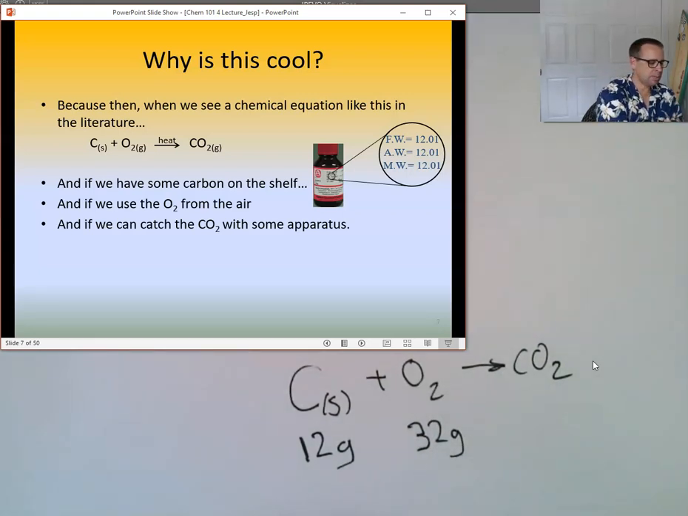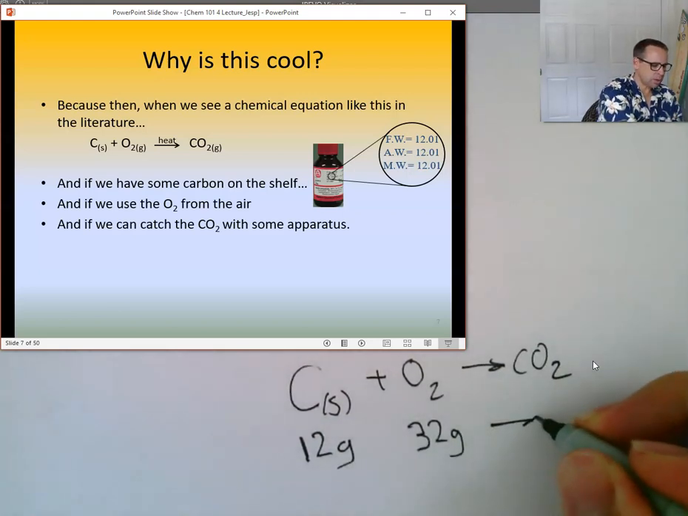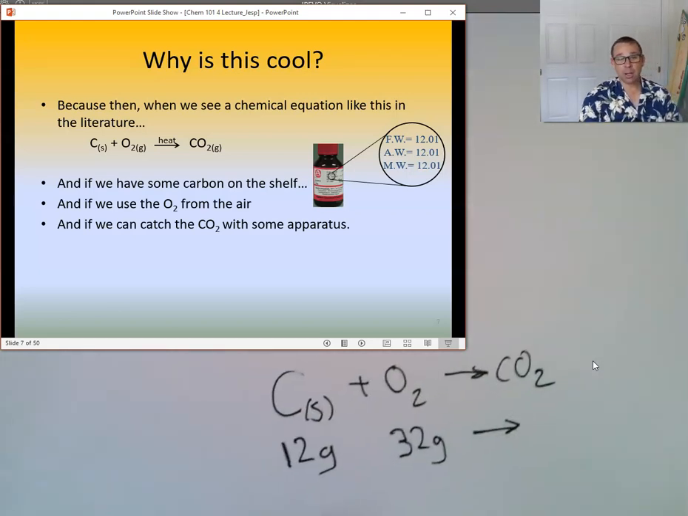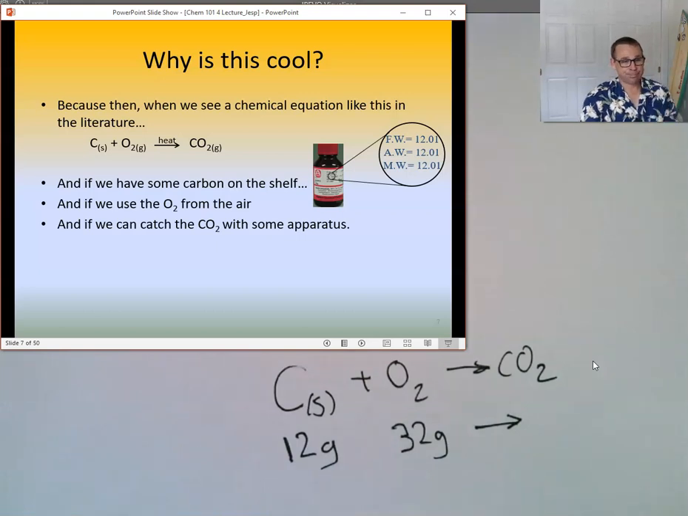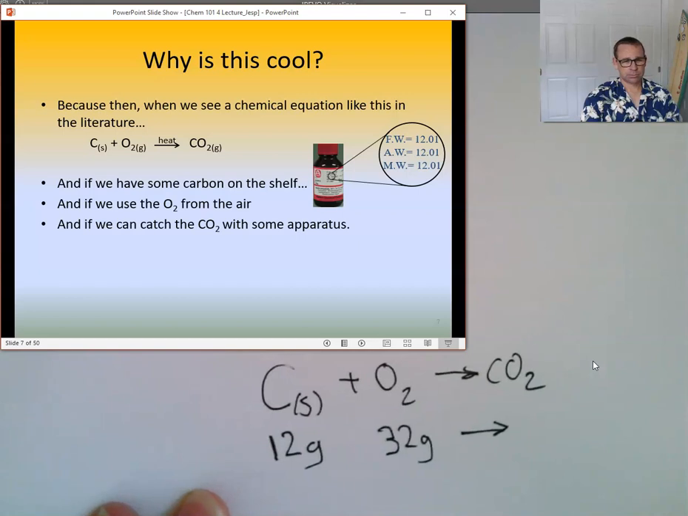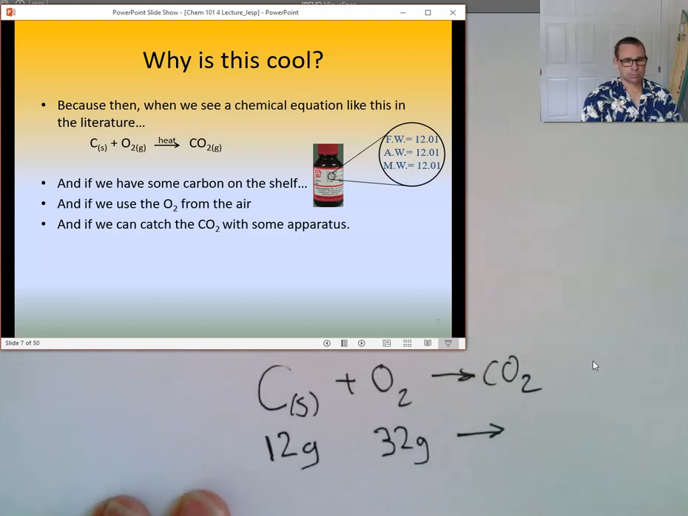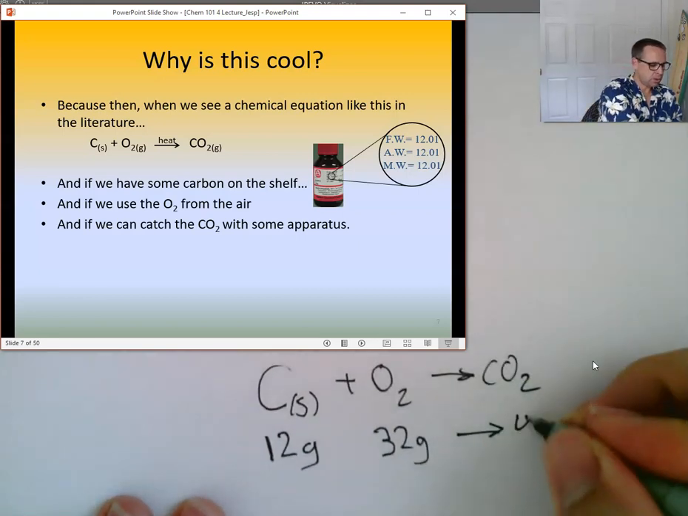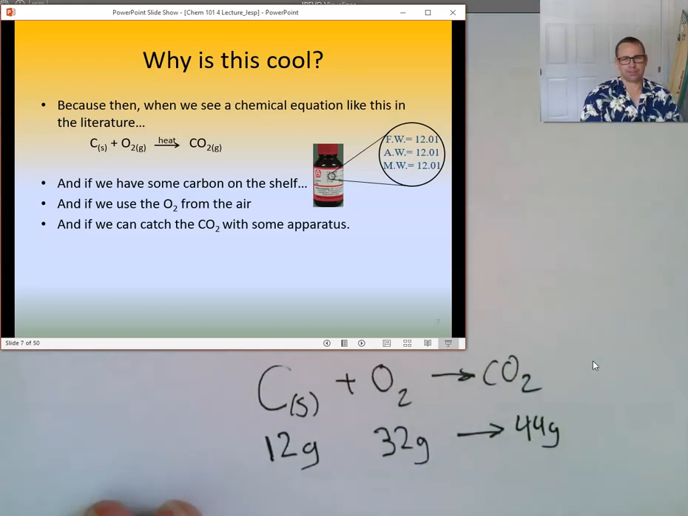And then when I'm done, if I combine my 12 grams of carbon with 32 grams of oxygen, I know how many grams of carbon dioxide I'm going to get. How many am I going to get? 44. Very good. 44 grams.